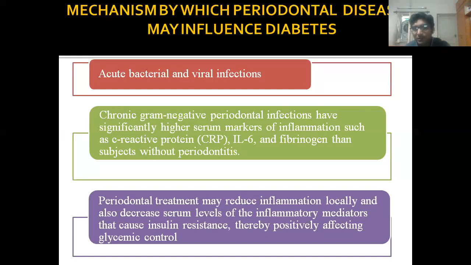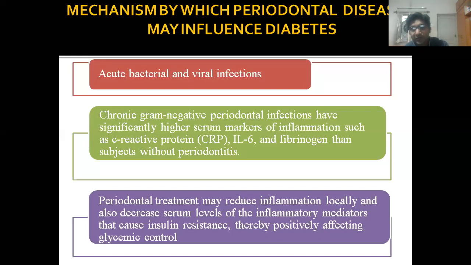The resistance of peripheral tissue to insulin will increase, due to higher serum markers like IL-6, tumor necrosis factor alpha, C-reactive protein. So there is peripheral resistance, and that's why there will be more chances that your blood glucose level increases.